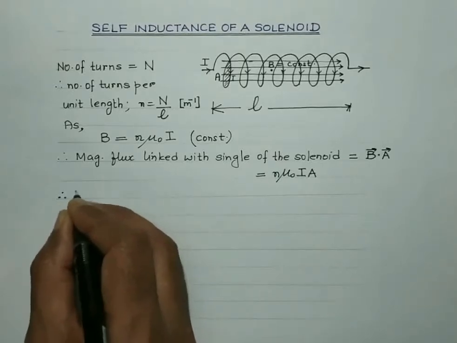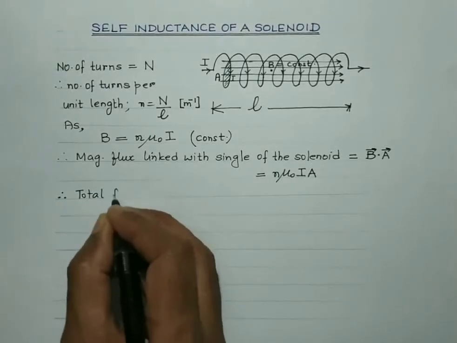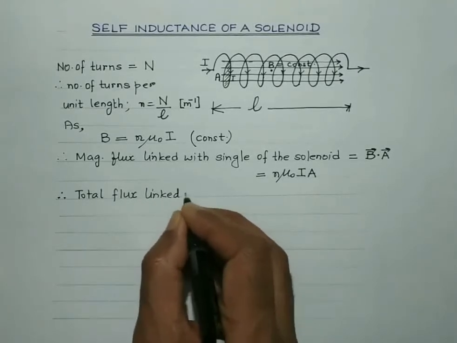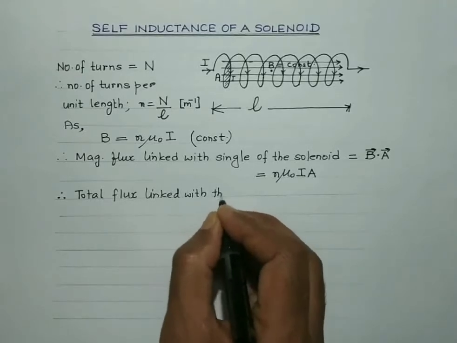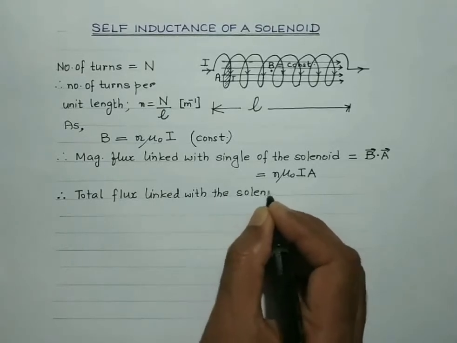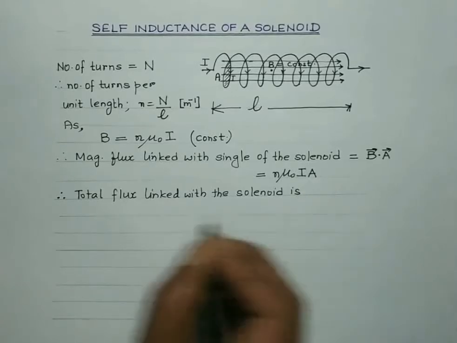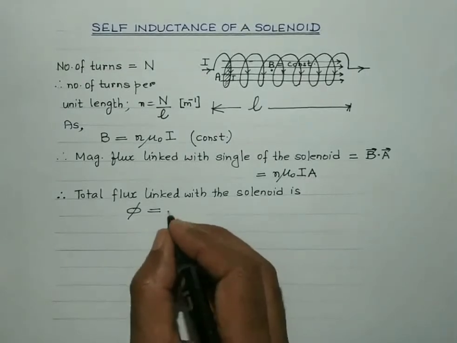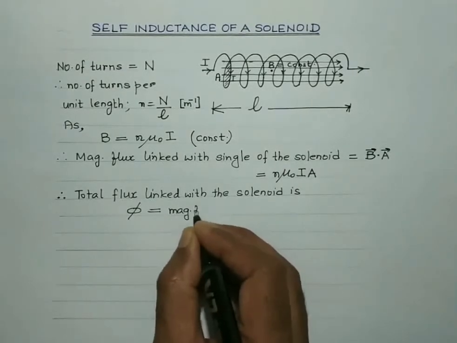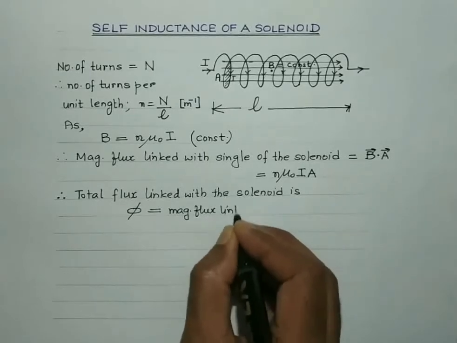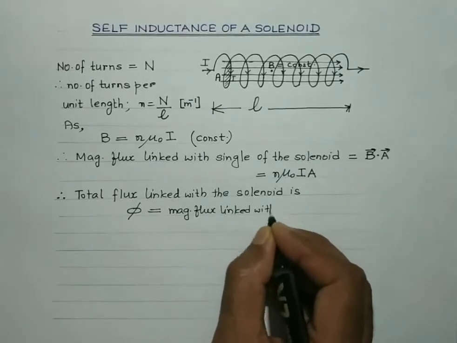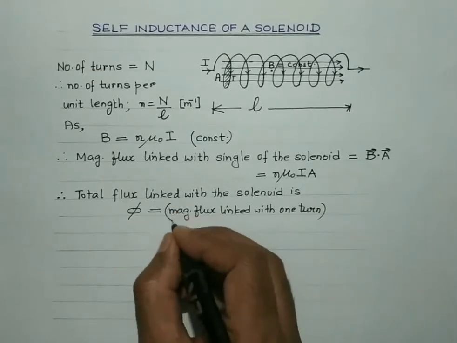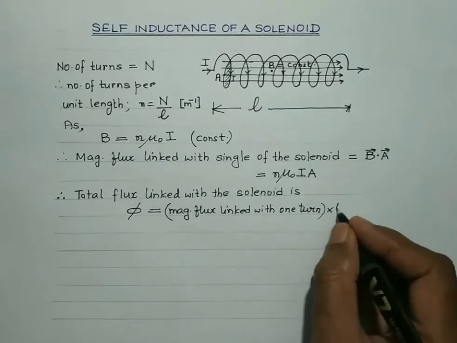Therefore, the total flux linked with the solenoid is given by phi, which is equal to the magnetic flux linked with one turn multiplied by the total number of identical turns.